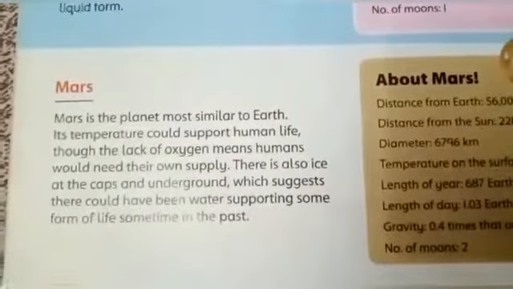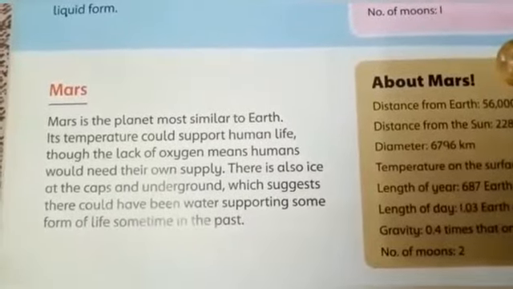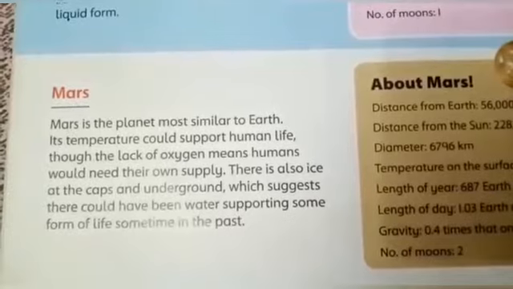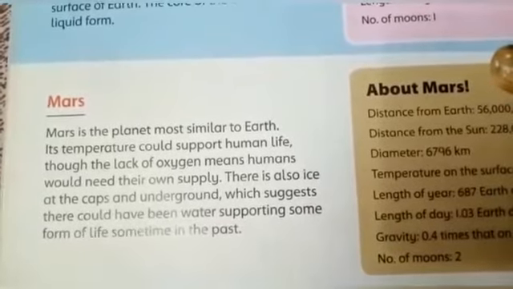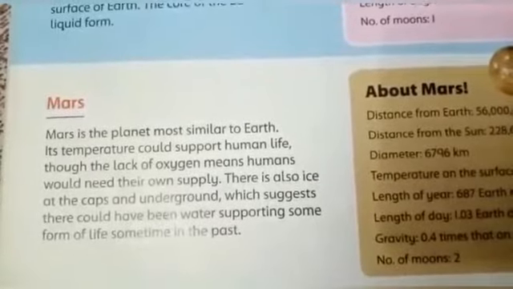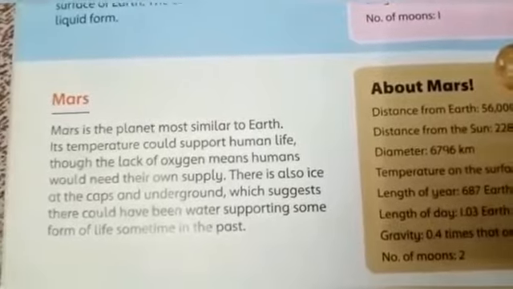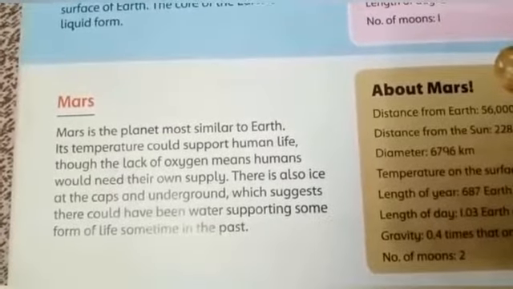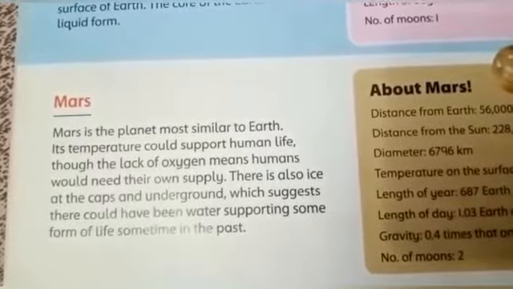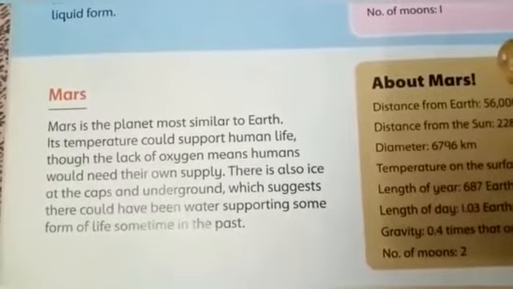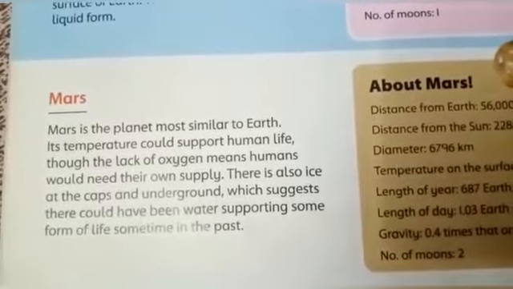Next is Mars. Mars is the planet that is most similar to Earth. Its temperature could support human life, though the lack of oxygen means humans would need their own supply. There is also ice present at the caps and underground, which suggests there could have been water supporting some form of life sometime in the past.